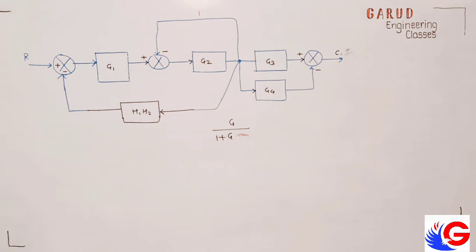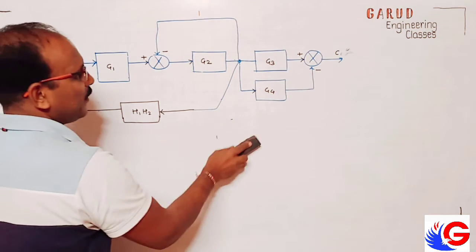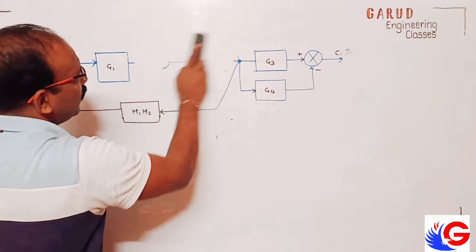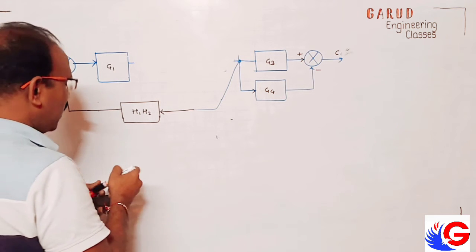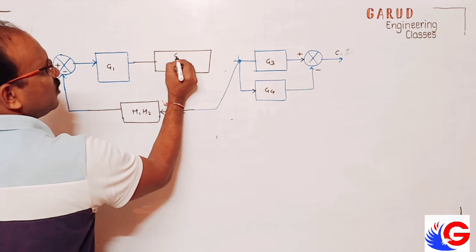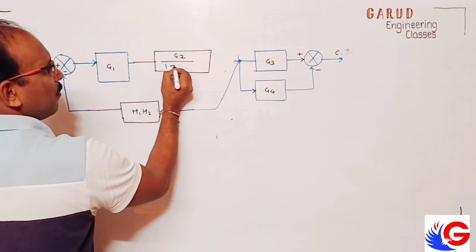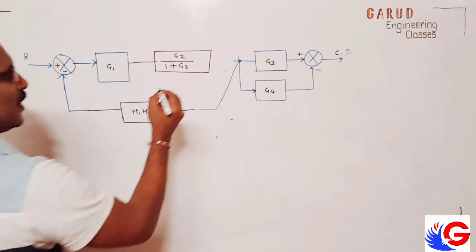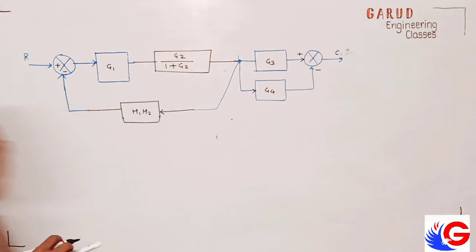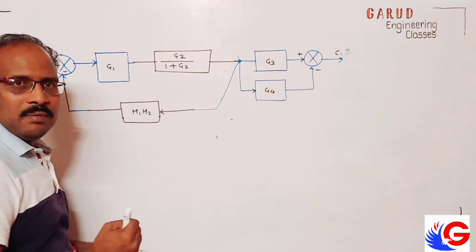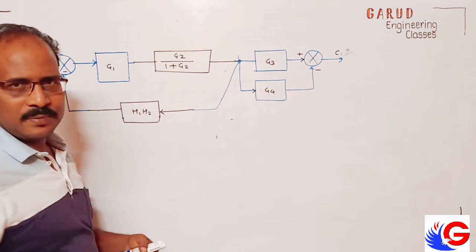Okay, so what we will be doing, this is reverse path. So I reduce this block into single mirror loop. And the formula is G2 upon 1 plus G2 into 1. That is G2. Okay. This is reduced. So simple it is. See, we have to reduce step by step. In exam, we have to show step by step.